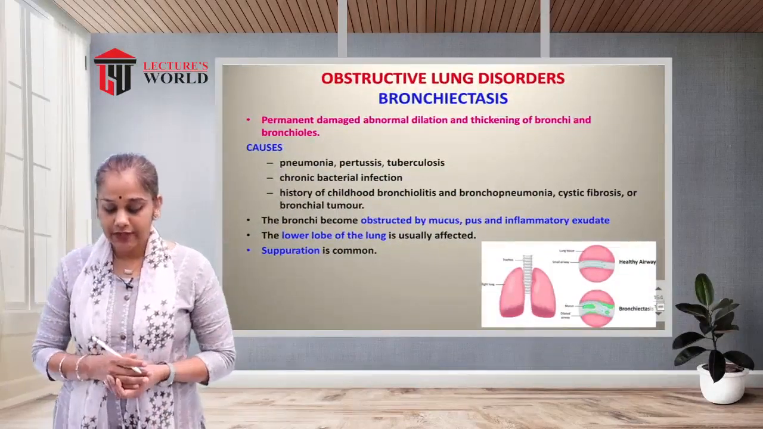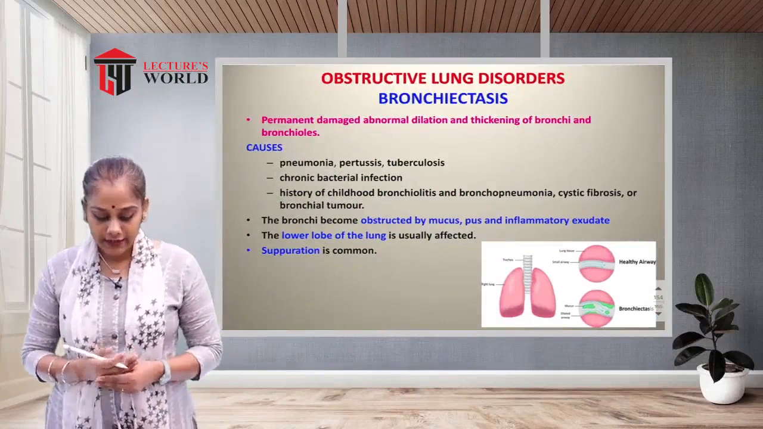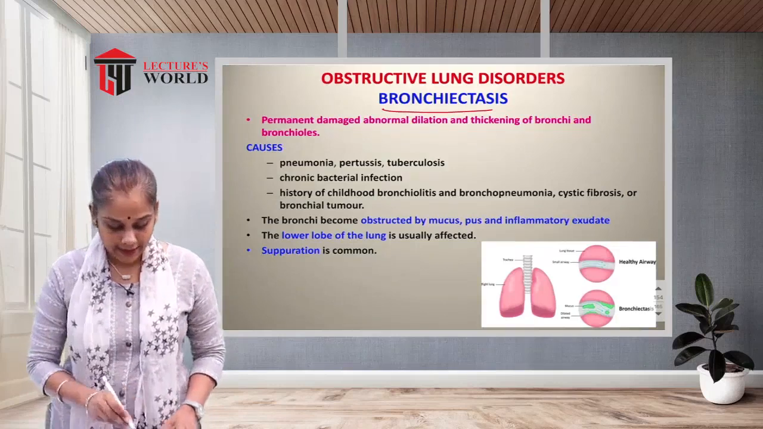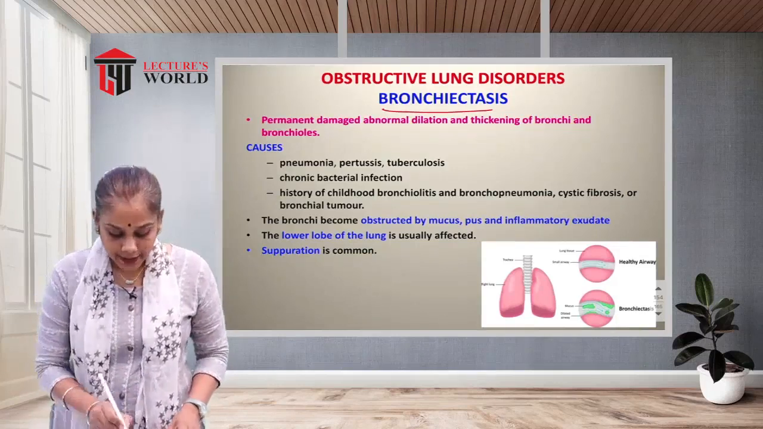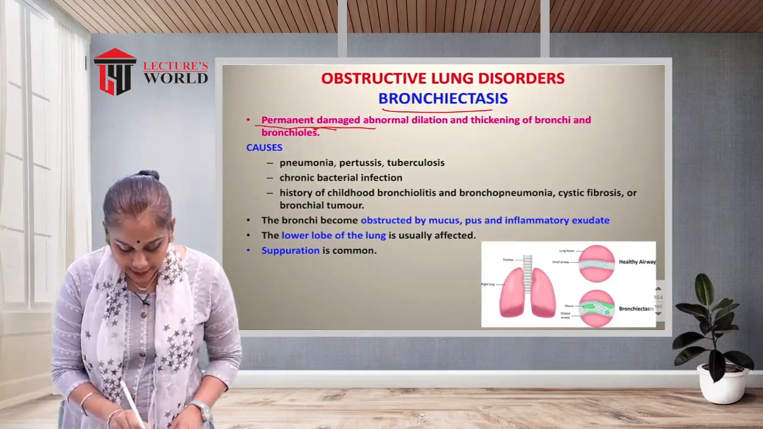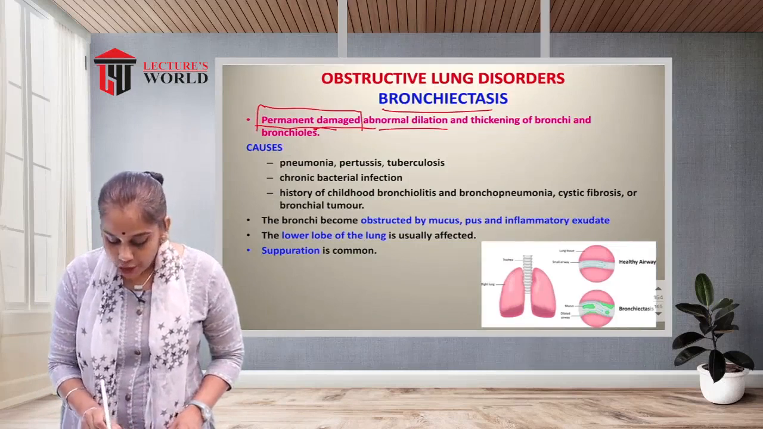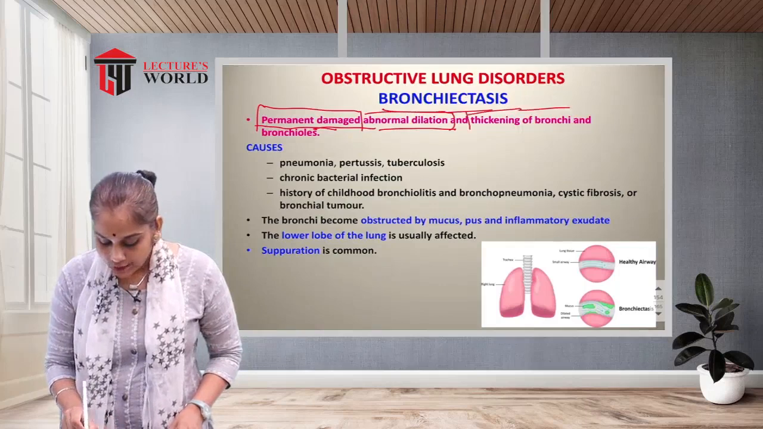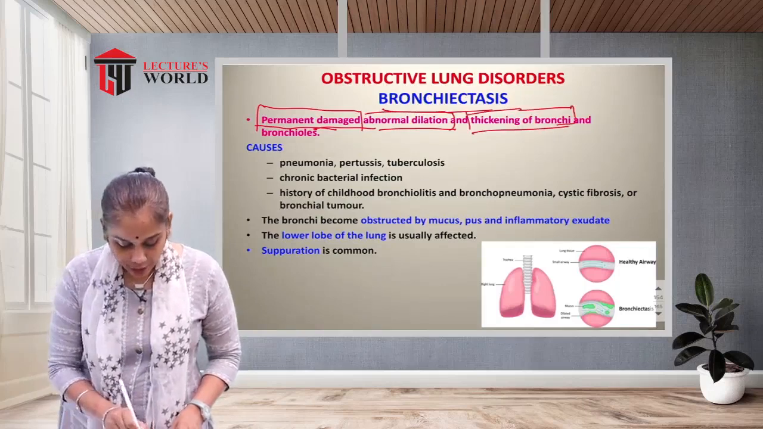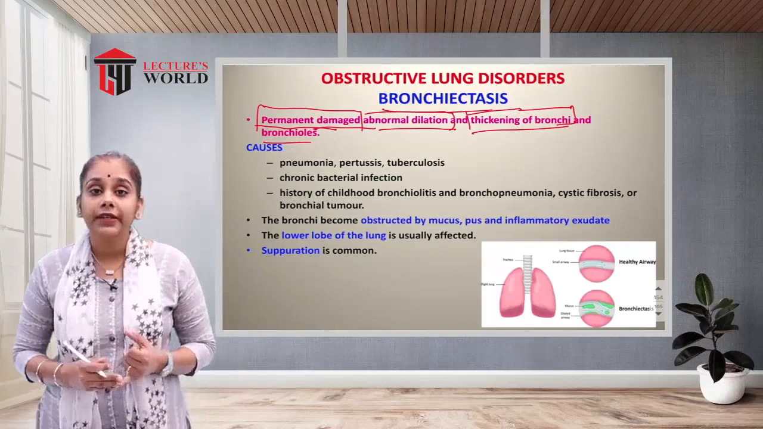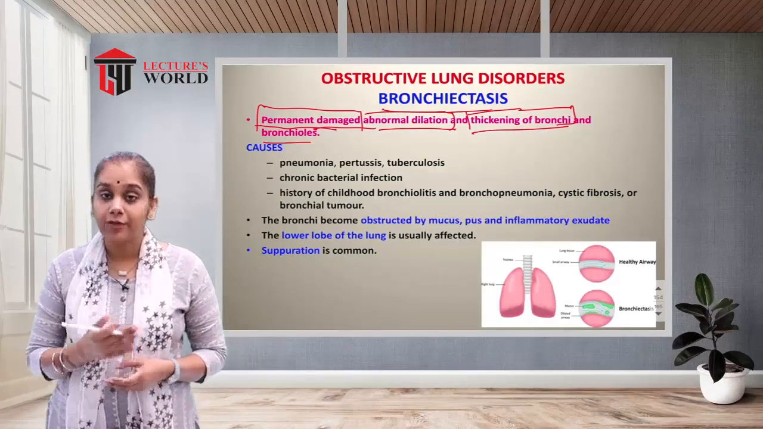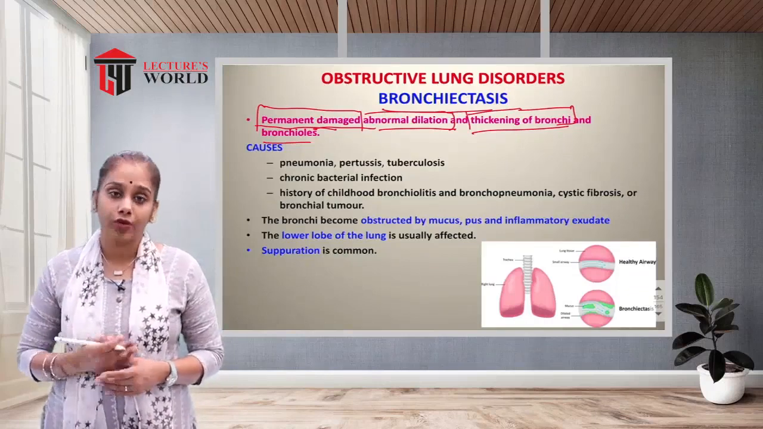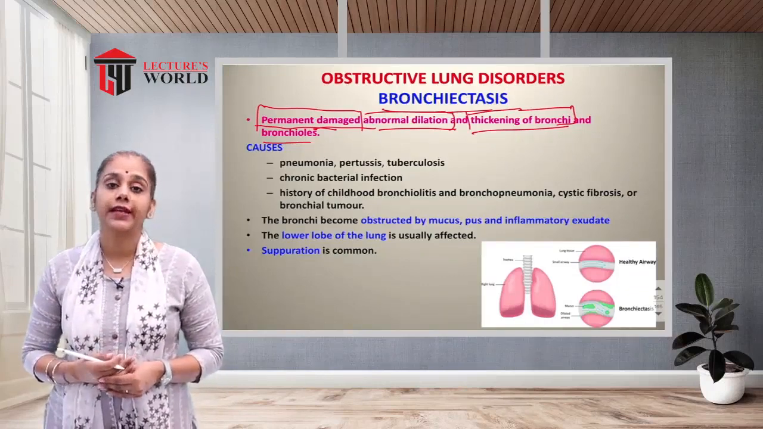Now, in the obstructive lung disorders, the next condition is bronchiectasis. So what is bronchiectasis? There is permanent damage, abnormal dilatation, and thickening of the bronchi and the bronchioles. That is known as bronchiectasis.